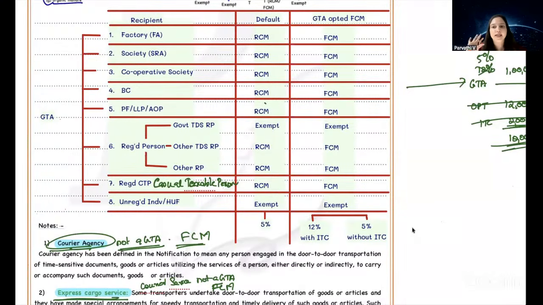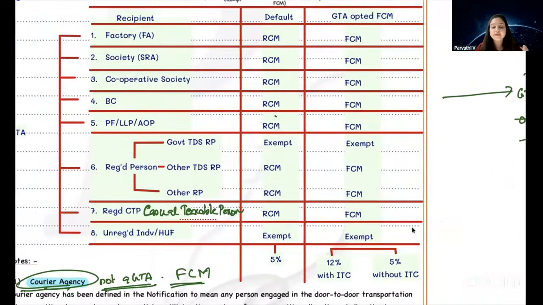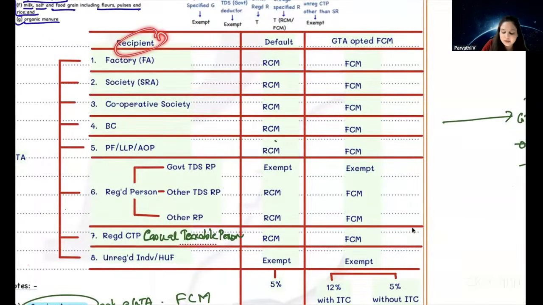By issuing a consignment note, he is called a GTA. Yes, in case of GTA services, if the recipient is a specified recipient, then the recipient is able to pay tax under RCM. Who are the specified recipients?